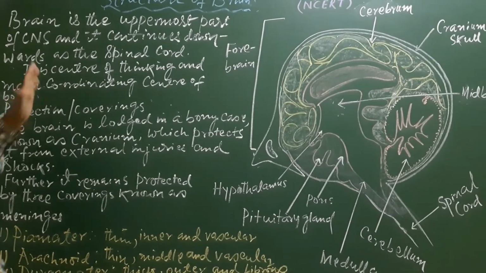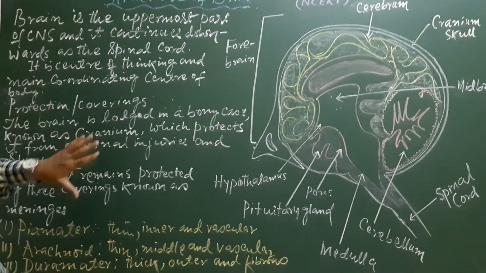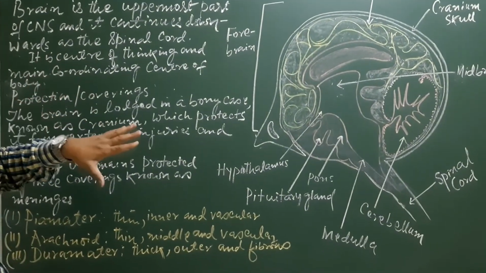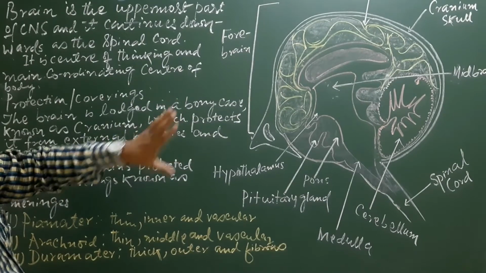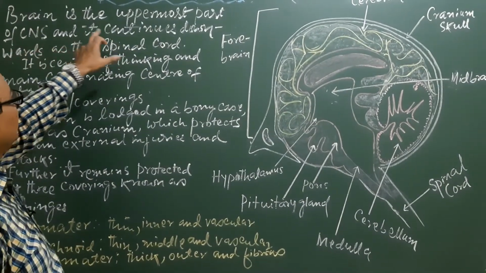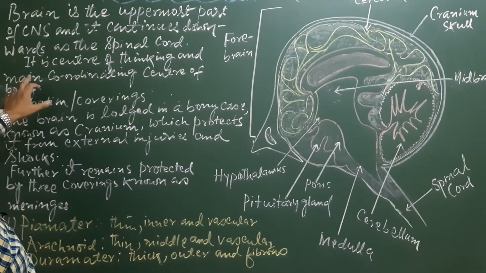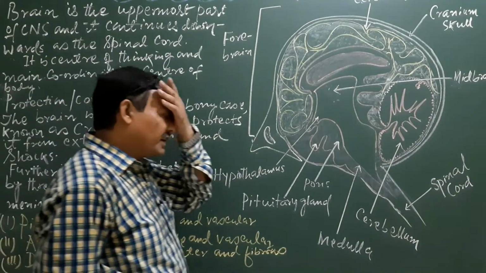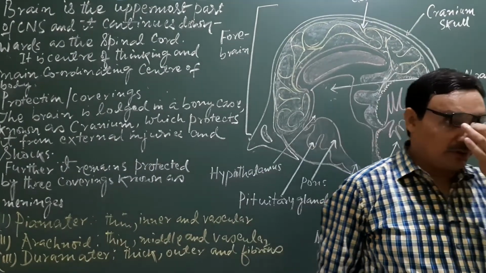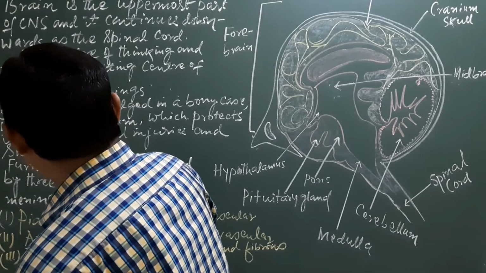Now look at some different aspects of the brain before going into the different parts and their important functions. The brain is the uppermost part of the CNS and it continues downwards as the spinal cord. It is the main coordinating organ of our body and it is the thinking part of our body.